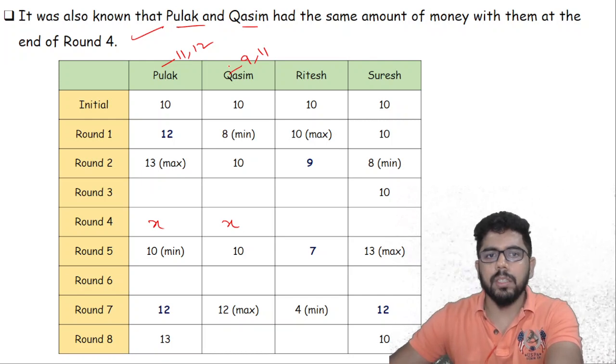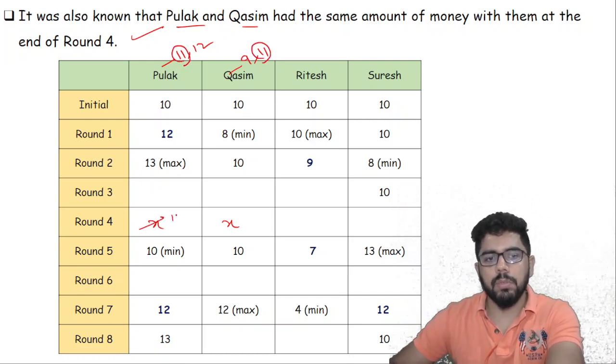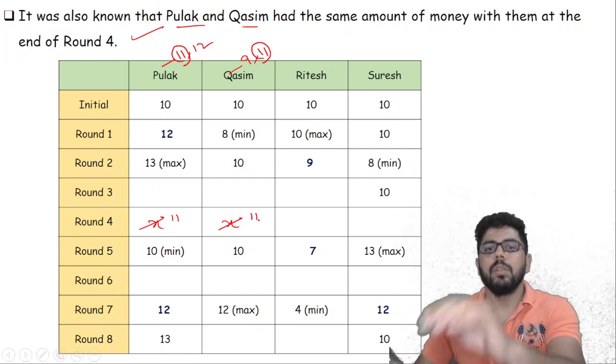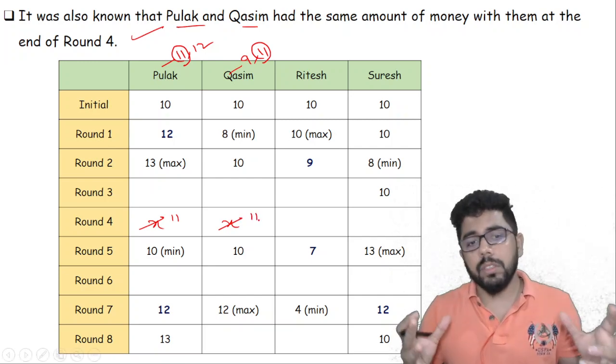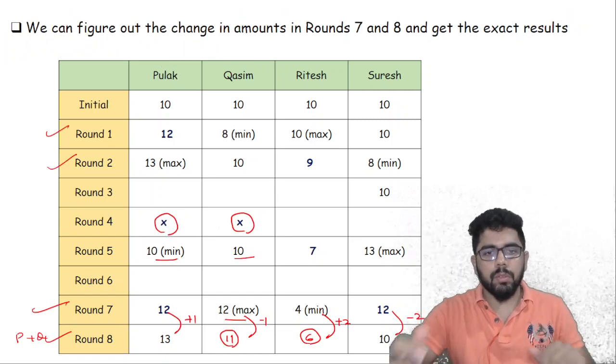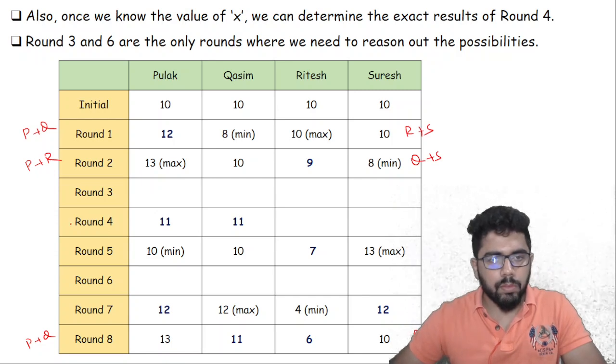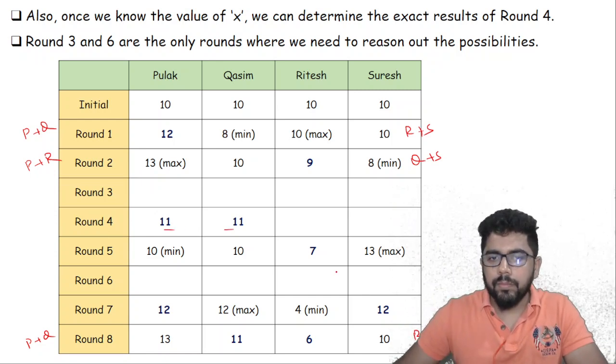So if Pulak and Kasim have the same values, it has to be 11 only. X has to be 11. This is the only condition under which both of them can have the same value. So then the table would look like this: round 4, 11 and 11.